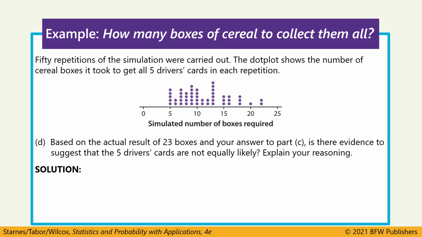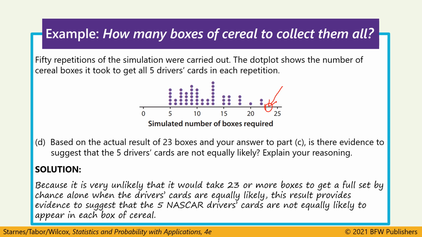Now, does this provide evidence that suggests that the 5 drivers' cards are not equally likely? It wants us to explain our reasoning. The fact that we didn't see a 23, which is what the person in this problem got, gives us evidence that something about our setup is actually incorrect. This simulation shows how long it will take, given the assumption that these cards are equally likely to be found in each box. If that's incorrect, then this simulation is no longer relevant.